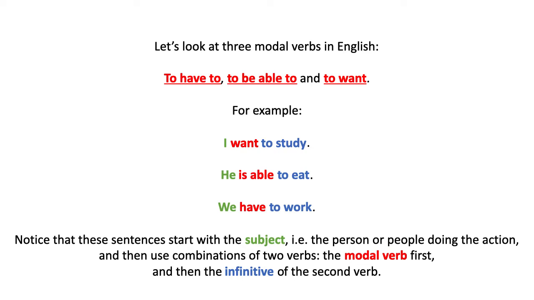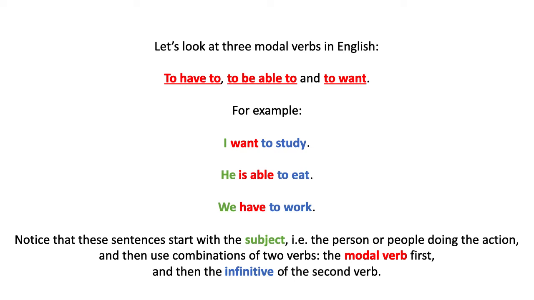In the second example, the person that is doing the action is he, right? He is able to eat. The person doing the action of being able to eat is he. He's the subject. Third example, we have to work. The people that have to work is ourselves, we, right? So we do the action of having to work, okay? The subject is the person or people that are doing the action in a verbal sentence. So those are marked in green in these 3 examples.